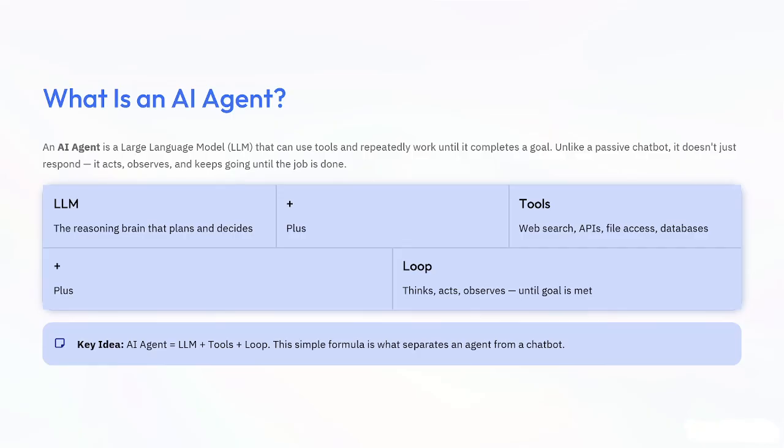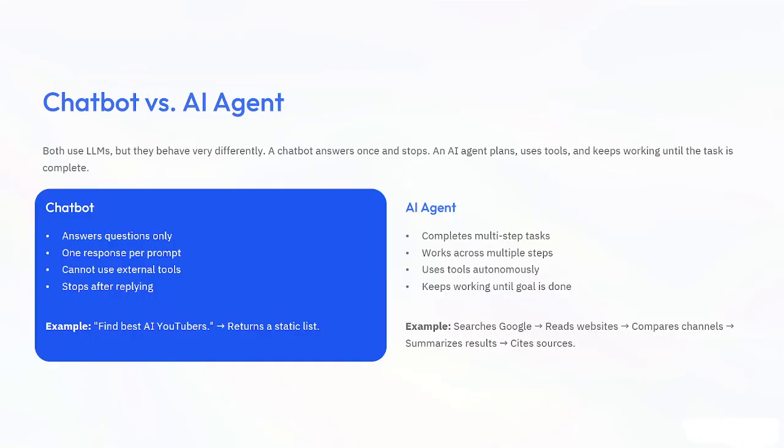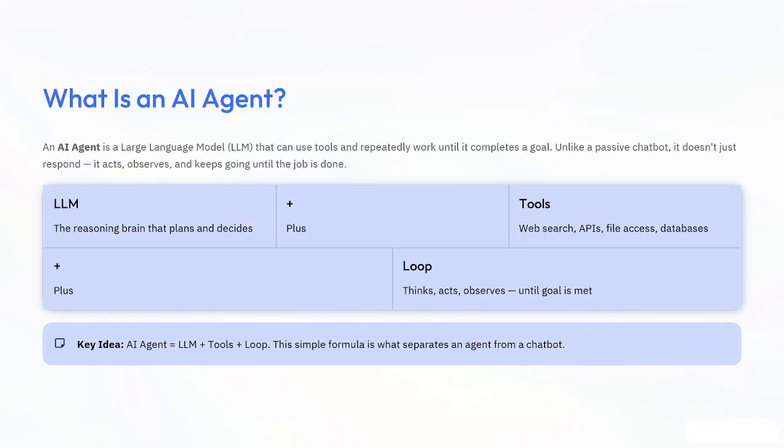So first of all, what is an AI agent? It's basically an AI system that thinks, uses tools and continues working until it finishes a task. So in simplest language, I can say AI agent equals LLM plus tools plus loop. Now let's understand this so that you get clarity on what I actually want to tell you.